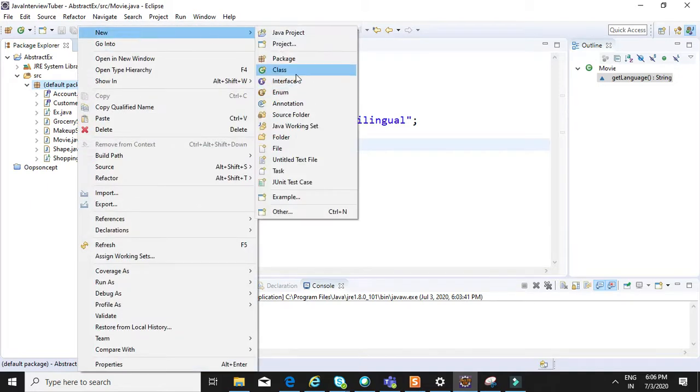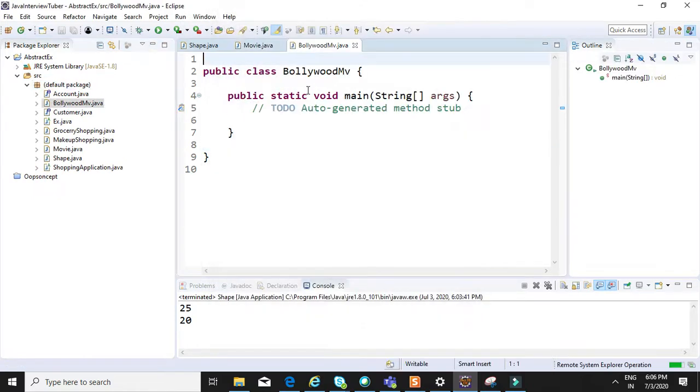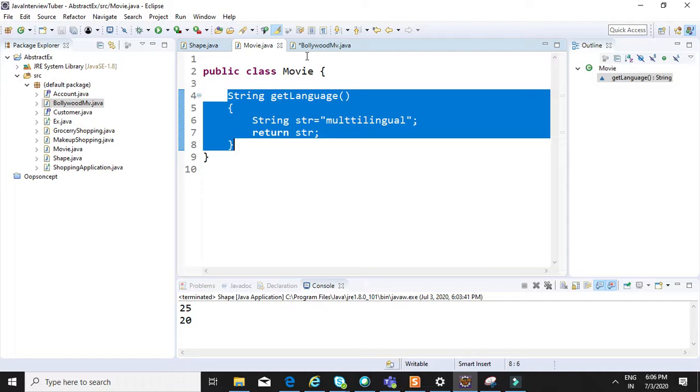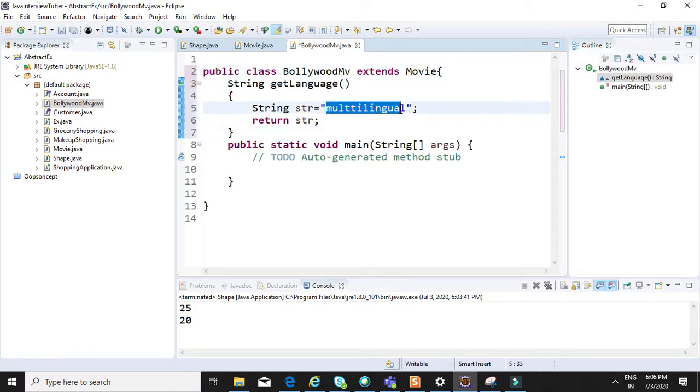I'll name it BollywoodMovie, put a main method in it, and extend the Movie class. So this is a parent child relationship between Movie and BollywoodMovie, and I'll create a method with the same name and same parameter here. But the implementation is different because BollywoodMovie will behave differently. Here the language is only Hindi.